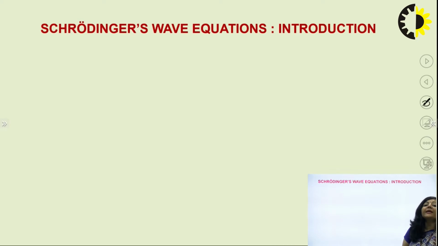In order to describe that wave nature, Erwin Schrodinger proposed this equation. This idea of a second order partial differential equation was first conceived by Erwin Schrodinger in 1926, and for his contribution to quantum mechanics he got the Nobel Prize in 1933. So these equations are the contribution of Erwin Schrodinger.